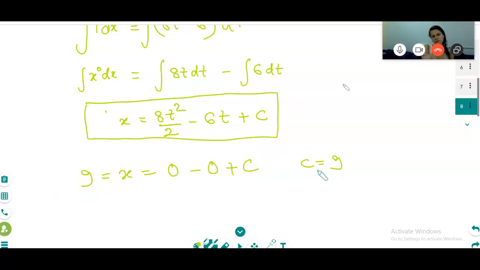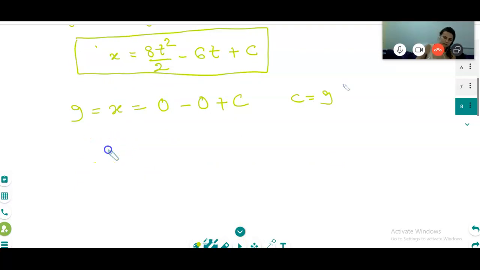Is it clear? It means that at 0 time, when we analyze this motion, this object is not at the origin. It is already 9 meters away from the origin. Now what does our equation become for the displacement?